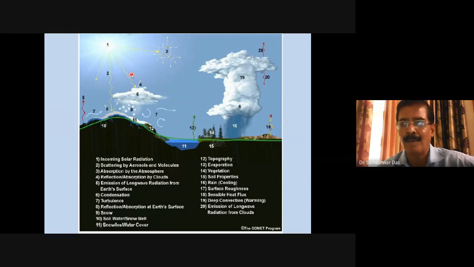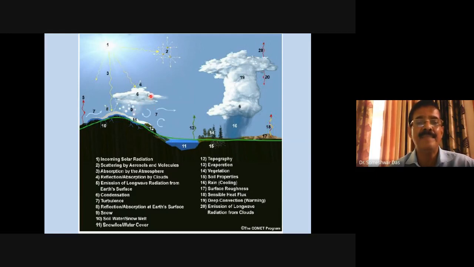For the model, it is the grid box, the size of the grid box, the sky for the model. So the fraction of the grid box which is covered by the cloud is called the cloud fraction, and that is in terms of percentage. We don't divide the grid box in terms of octas, but into percentage fractions. So for the model, for computational purposes, the unit is fraction or percentage, whereas for practical purposes, for reporting observations, it is octa, right? So depending upon the amount of the cloud, how much octa or how much percentage, accordingly